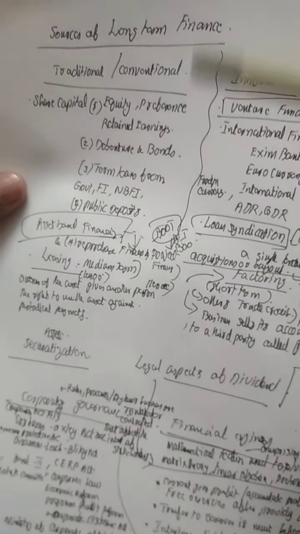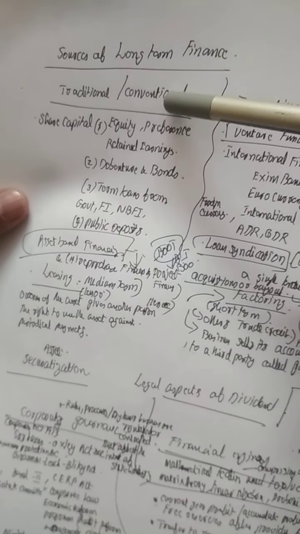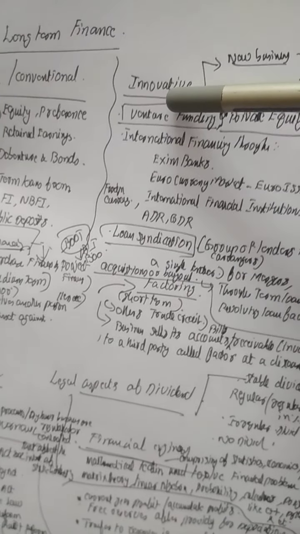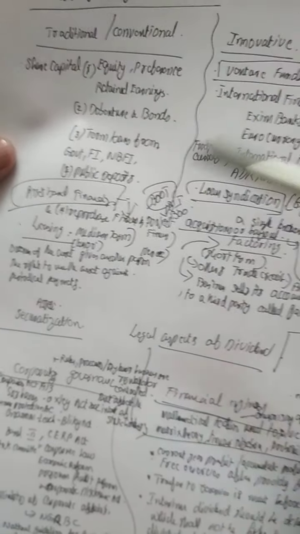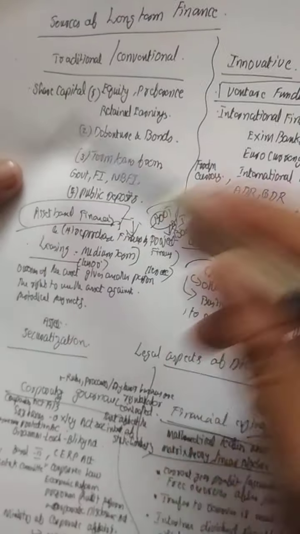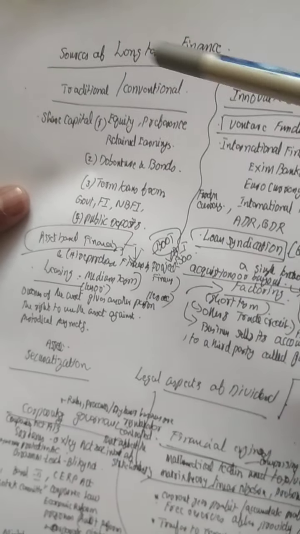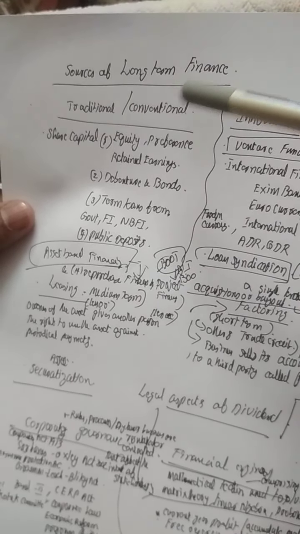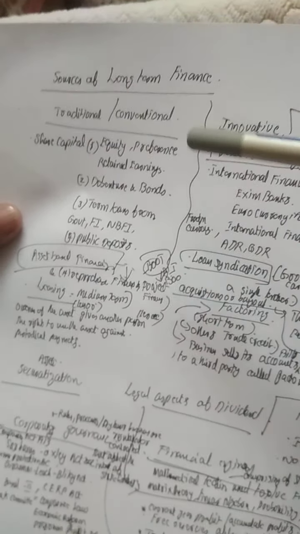These sources of long-term finance include portions like traditional and conventional sources of long-term finance, innovative sources of long-term finance, and some medium-type sources of finance, etc. These are all theoretical portions, for which I will be sending you separate theoretical notes. Anyway, let us now go through the various types of traditional sources of long-term finance.